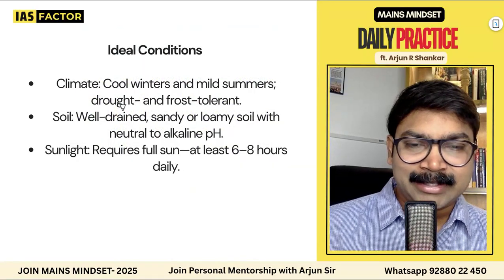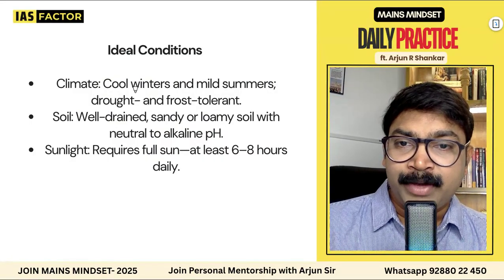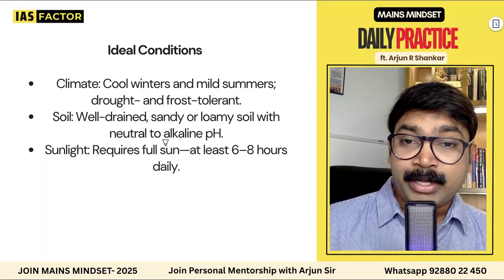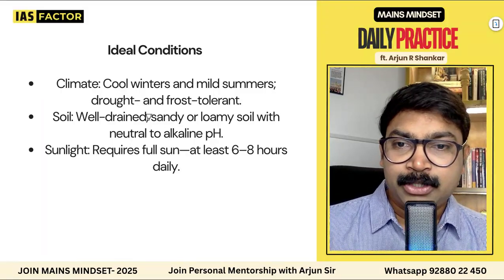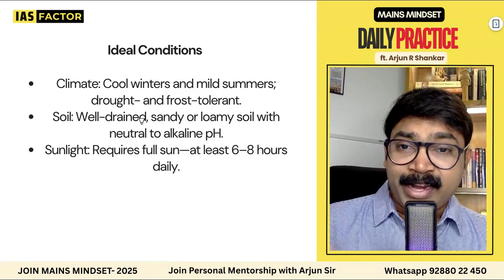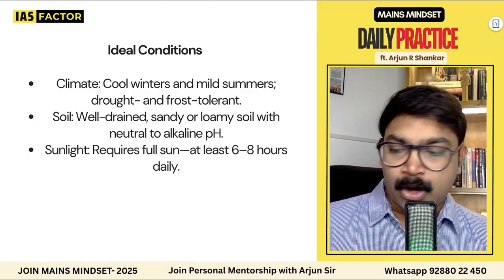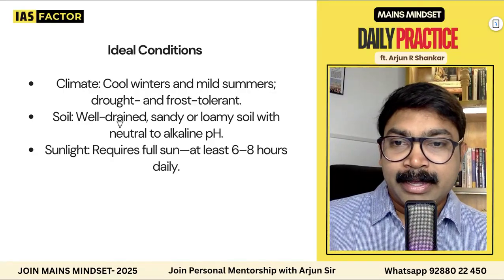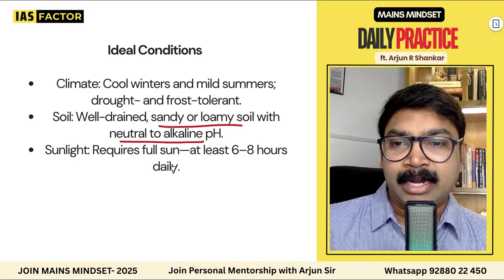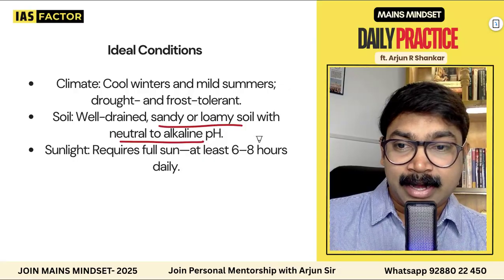And now let's check some things like the climate. It needs cool winters, and mild summers are also a part of that. It is drought and frost tolerant. Get these ideas correct. It needs very cool winters and also mild summers. So you can see the drought and frost tolerance are also a part of this. It needs well-drained sandy or loamy soil with neutral to alkaline pH, and requires sunlight of at least 6 to 8 hours daily. You need to get the sunlight coming in.